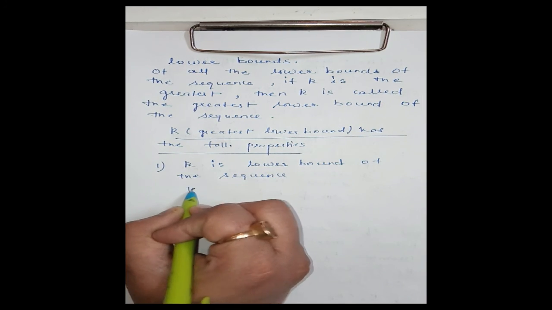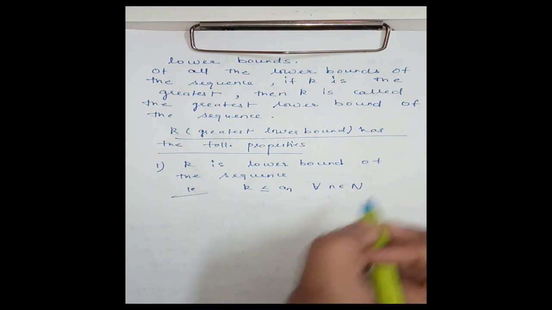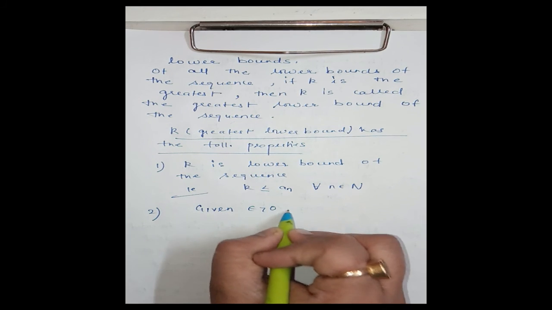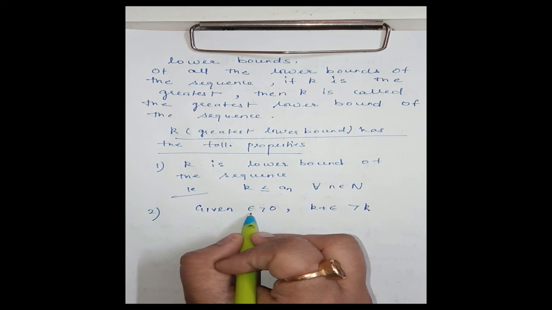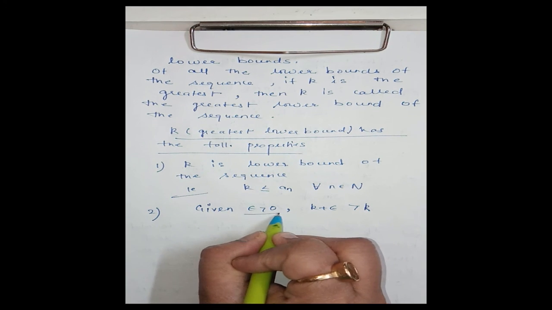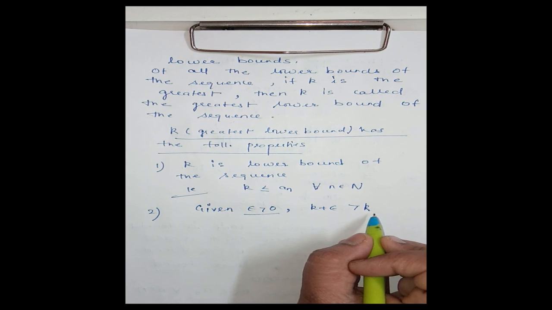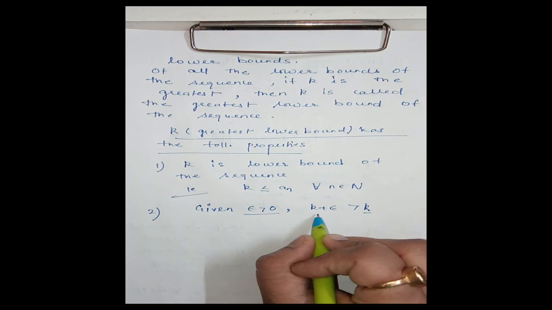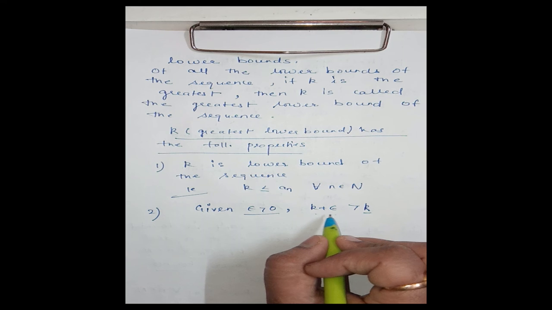That is, k is less than or equal to an for every n belonging to natural numbers. And second, given epsilon positive, k plus epsilon is greater than k. If I take any epsilon positive, however small it may be, k plus epsilon is more than k, and k is the greatest lower bound. That means k plus epsilon cannot be even a lower bound.